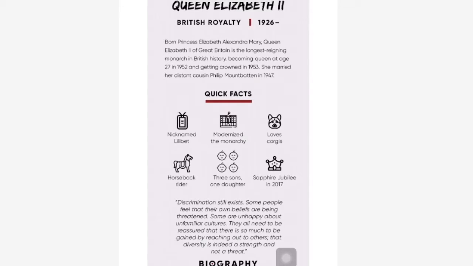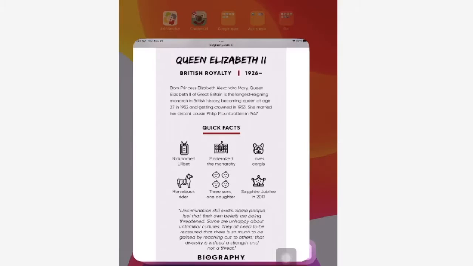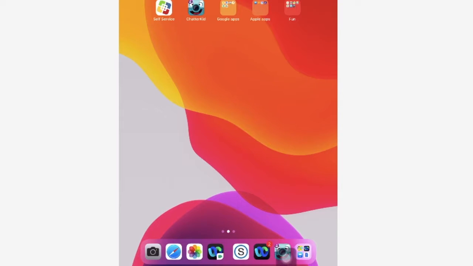As I'm talking about Queen Elizabeth, I want you all to think of somebody that you want to do a biography about. And I'm going to teach you how to do a quick biography. This quick biography is going to be using ChatterPix. So I'm going to come out of this picture and show you that ChatterPix Kid looks like this.